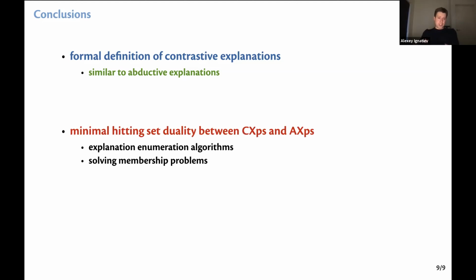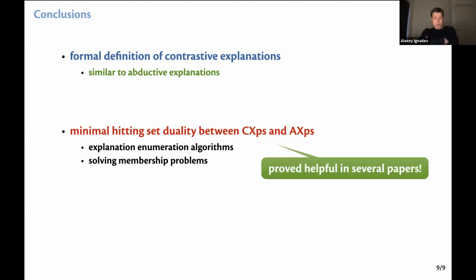We also discovered and proved the minimal hitting set duality between CXPs and AXPs, which can be used in explanation enumeration algorithms, as I showed on the previous slide. And it can also be used in solving membership problems. And both of these proved helpful in several of our papers this year. For example, in the paper that was presented second in this session.